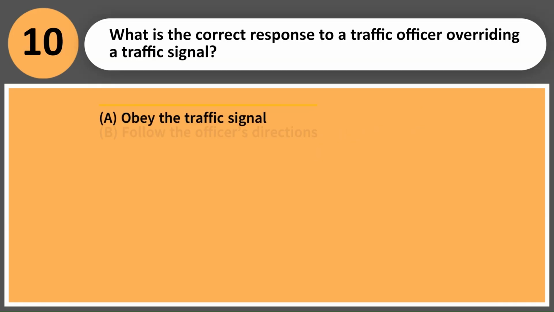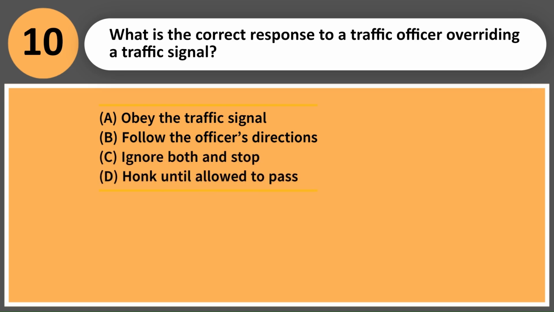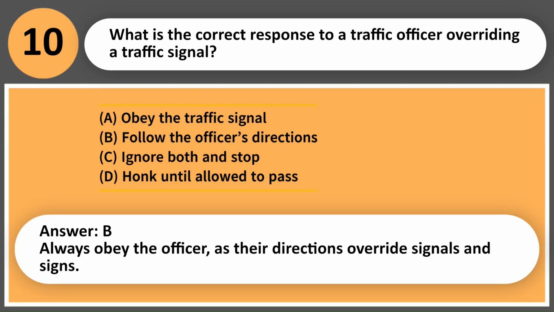What is the correct response to a traffic officer overriding a traffic signal? A. Obey the traffic signal. B. Follow the officer's directions. C. Ignore both and stop. D. Honk until allowed to pass. Answer, B. Always obey the officer, as their directions override signals and signs.